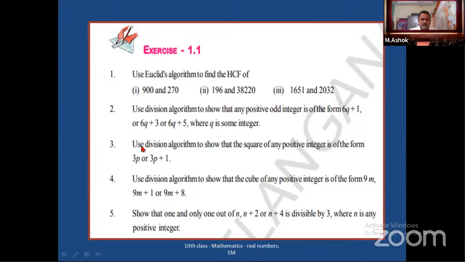Look here. Use division algorithm to show that the square of any positive integer is of the form 3p or 3p plus 1. This is the last sum for today's class. After this I will close. So look at this third sum. You have to practice the remaining sums. Okay, children.